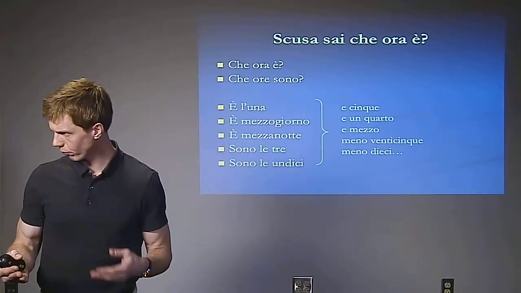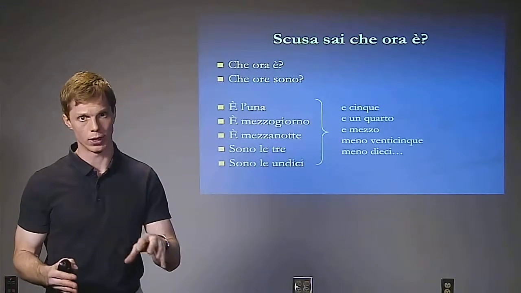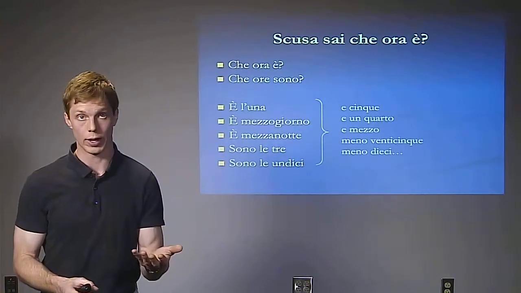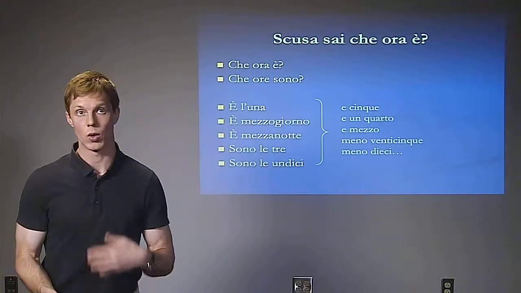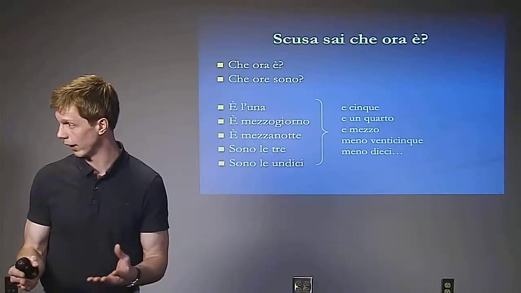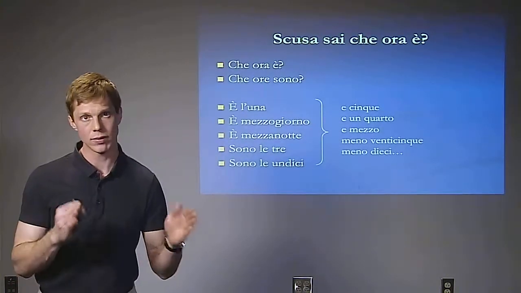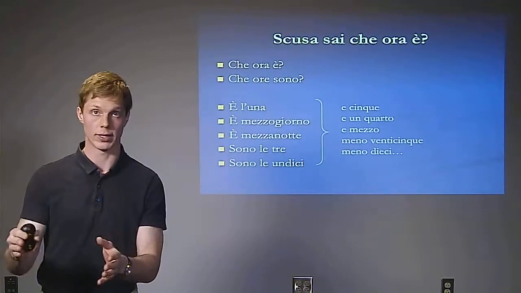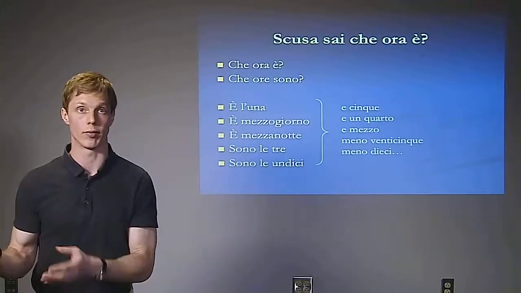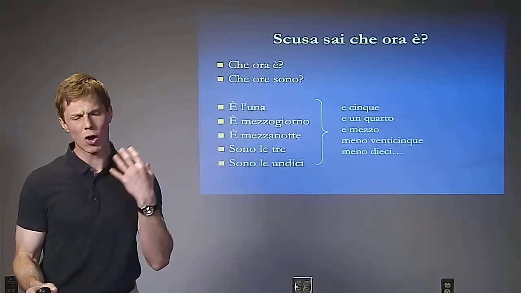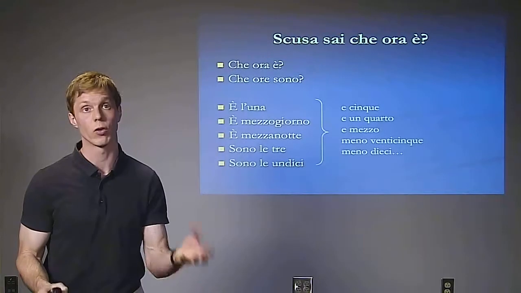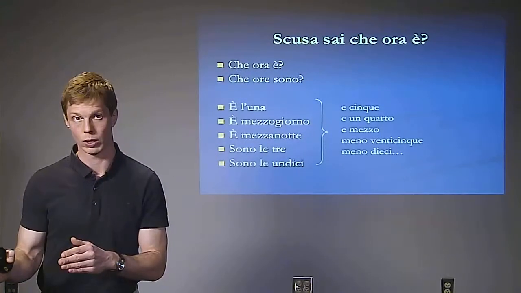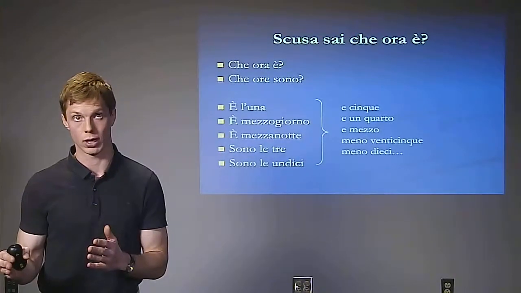When we tell the time, however, there are a couple of things we do need to know as far as singular and plural. Well, with a time that's singular, 1 o'clock, noon, or midnight, these are all singular things, we use è. And that's even if we further specify the time as being maybe 1:30, 1:15, we still use that è. With all other plural hours, we use sono, and we of course use the article as well. Sono le tre, it's 3 o'clock. Sono le 11, it's 11 o'clock.